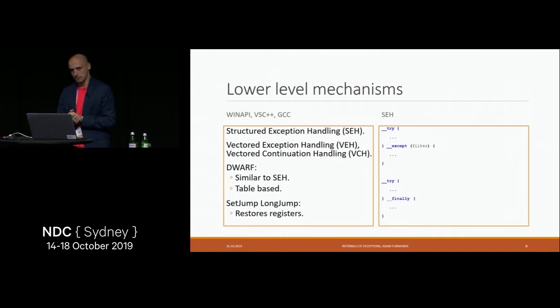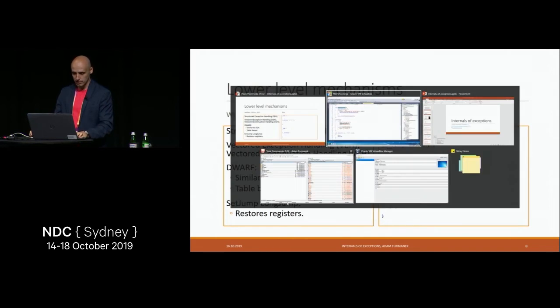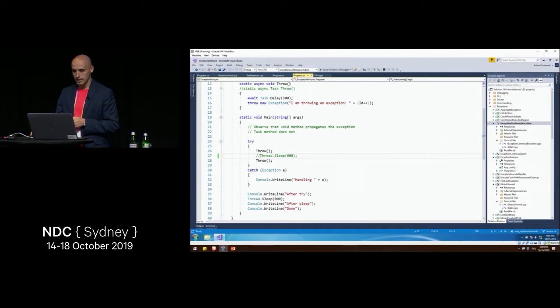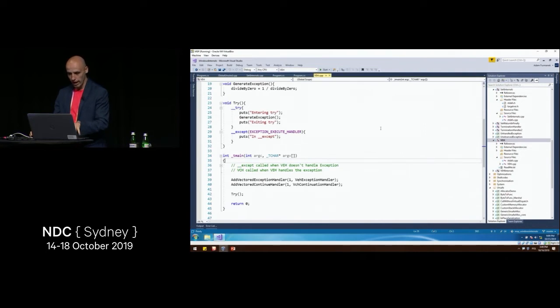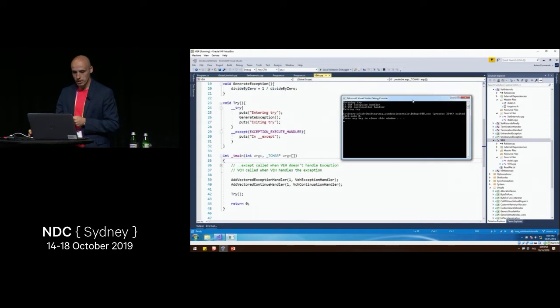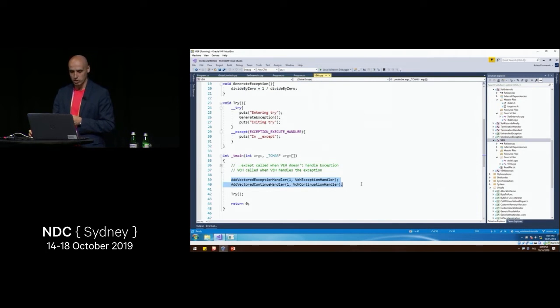There are two more mechanisms in Windows, very similar in nature, which we'll cover today. They are called vectored exception handling and vectored continuation handling, VEH and VCH. They are very similar to signals in Linux, and the way they work is that they are not contextual, as opposed to the normal try-catch block. So in our second demo we need to register handlers for the exception handler and for the continuation handler. We just tell the operating system, hey, if there is an exception, call this method, no matter where this exception happens, where exactly it is being thrown.